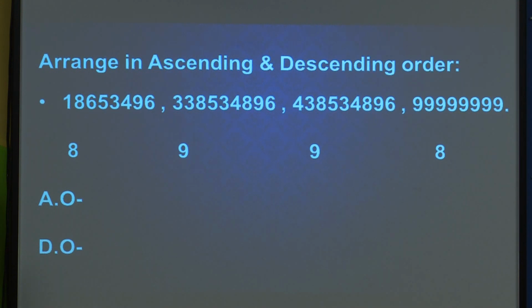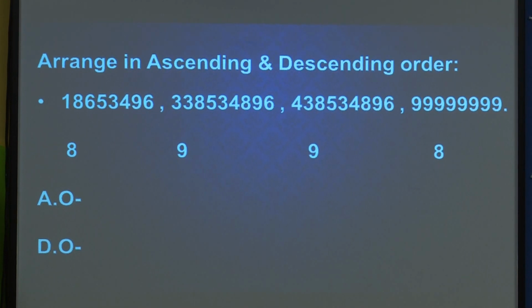Similarly, you can count the digits and write them with a pencil, and start your answer with a pen, which will be easier. Here the counts are 8, 9, 9 and 8, meaning the first is an 8 digit number, the second and third are 9 digit numbers, and the fourth is an 8 digit number. First is AO, which means ascending order, small to big.